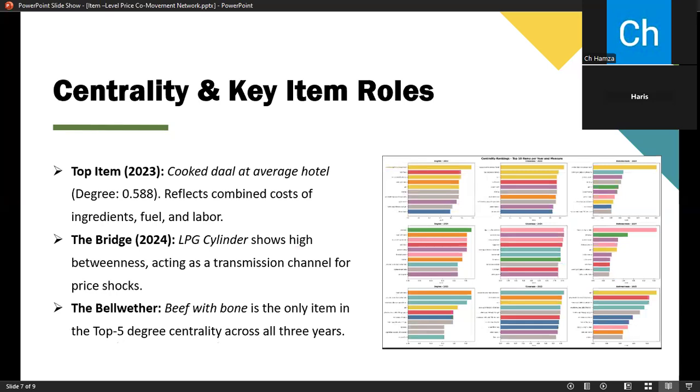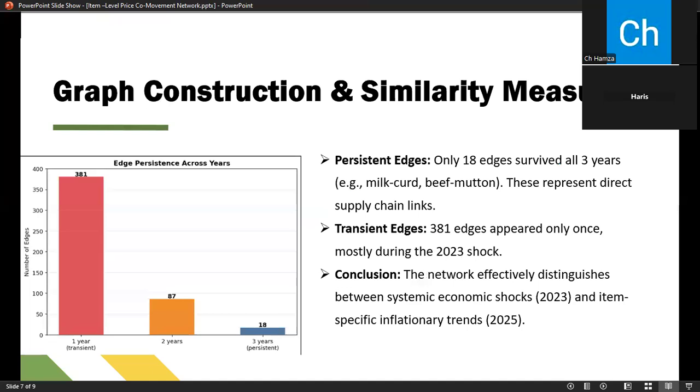When we get to the next topic regarding temporal and category analysis, our temporal analysis compared the network across all 3 years. We found that while 381 edges were transient, which essentially just means that they appeared during the 2023 shock.